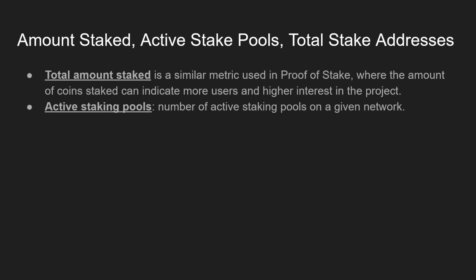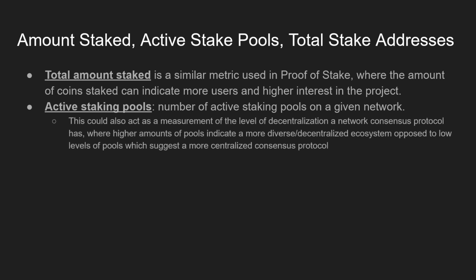We could also look towards the number of active staking pools, which can be an indication of the level of decentralization a network consensus protocol has, where higher amounts of pools indicate a more diverse or more decentralized ecosystem, as opposed to low levels of pools or decreasing levels of pools, which suggests a more centralized consensus protocol.